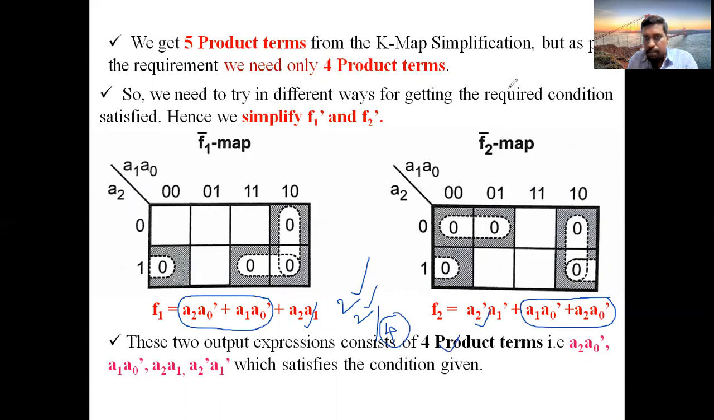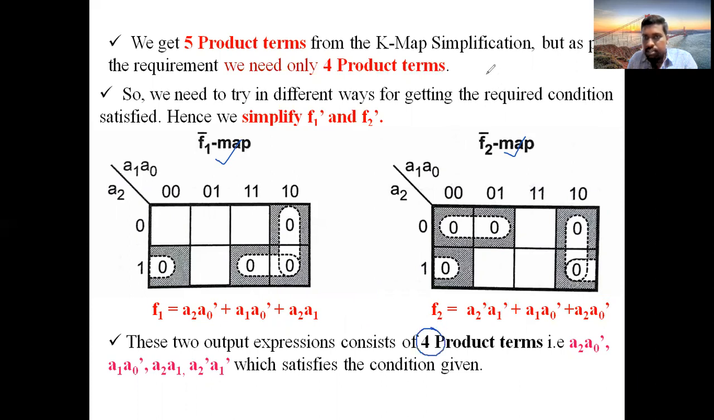So when you are simplifying for F1 and F2, the condition of these four product terms is not satisfied. It is satisfied when you find F1 bar, F2 bar. Very, very important. Only after finding F1 bar and F2 bar, this condition of four product terms is satisfied.